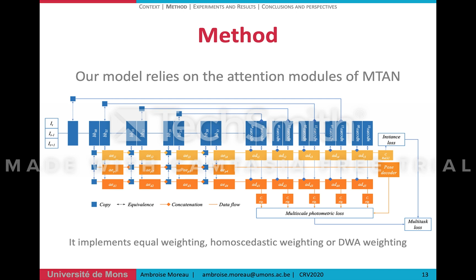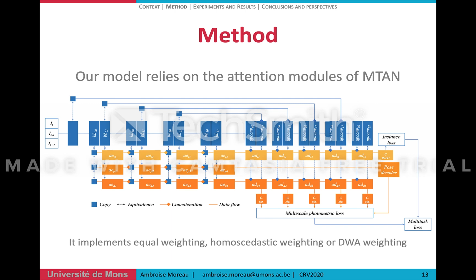Finally, the multitask aspect of our model is addressed with the attention modules of N10, and this figure shows the final architecture. The blue part represents the shared part of the network. The first line of orange blocks represents the instance-specific features. The second line is the pose-specific features, and for this part we are not using the attention decoder, but we use the pose decoder of monodepth2.